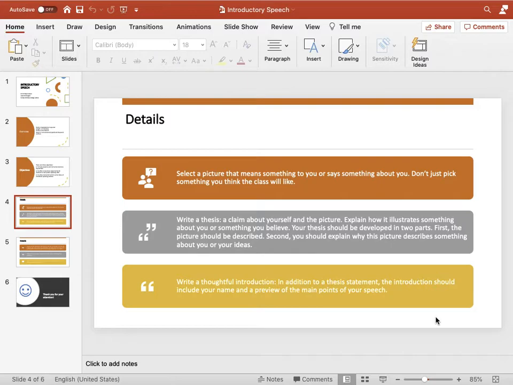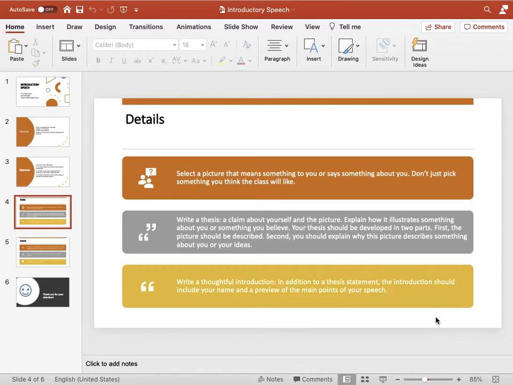Okay, so there are many things about your personality which we can talk about. There are countless things, but for the sake of this small speech of 1 to 2 minutes, you are picking just one quality of yourself. One quality which is visible in the picture as well. And then you need to support your claim about that particular quality.